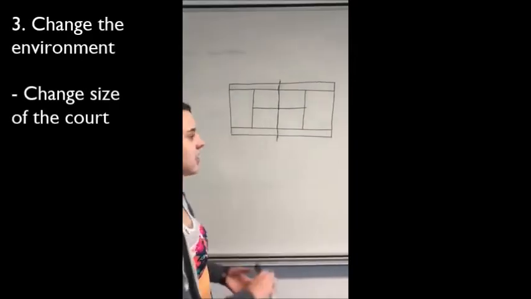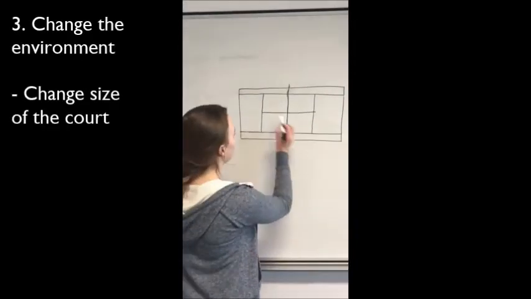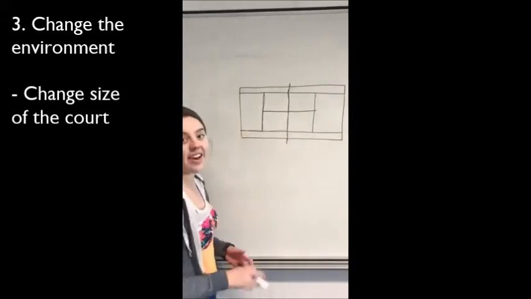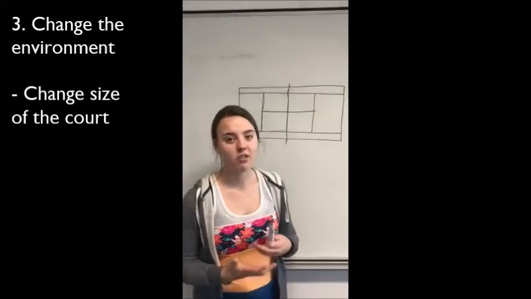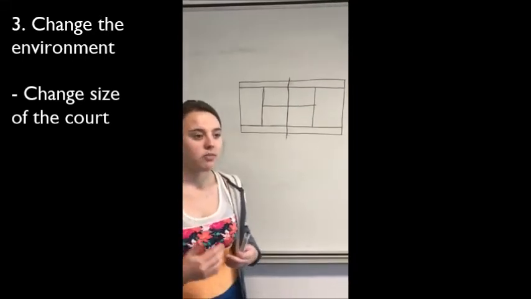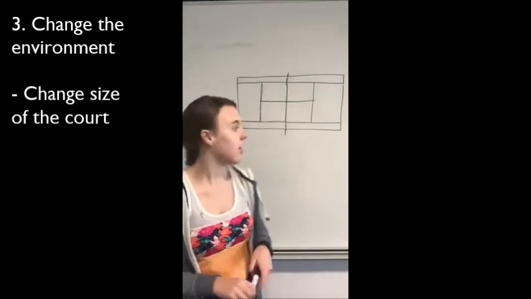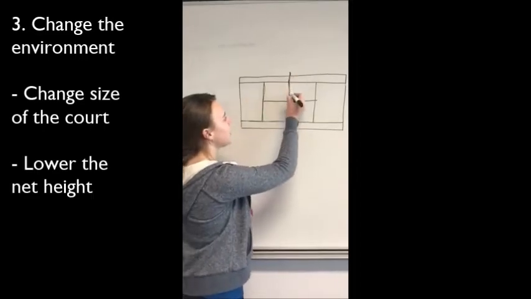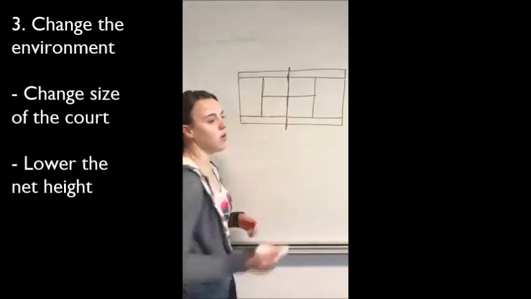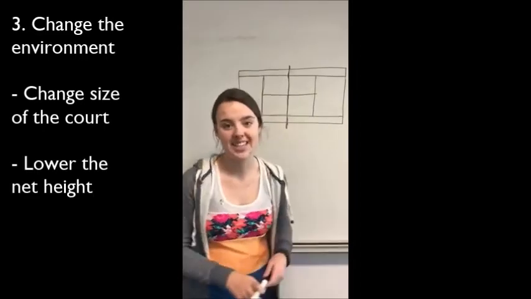You can reduce the size of the court, or you can bring it in, to reduce the amount of running, and it also helps for those that aren't able to hit the ball as far because they don't have the upper body strength. You can also lower the net height, which will help people to get the ball over easier. Or you can adapt the equipment.